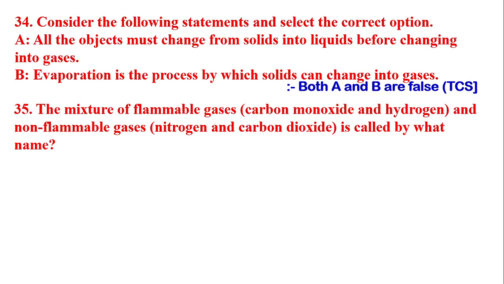Next question is, the mixture of flammable gases carbon monoxide and hydrogen and non-flammable gases, that is nitrogen and carbon dioxide, is called by what name? The answer is producer gas.